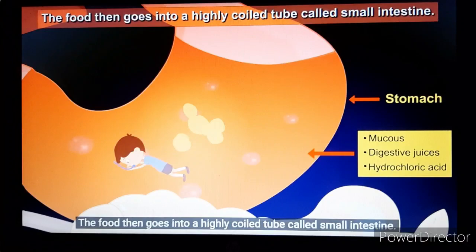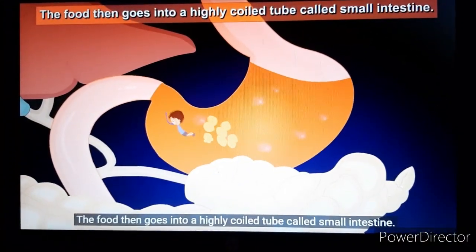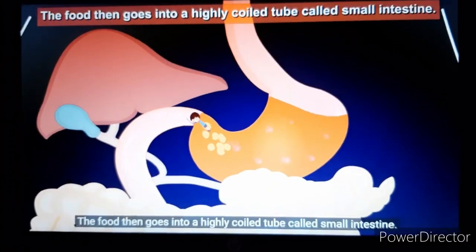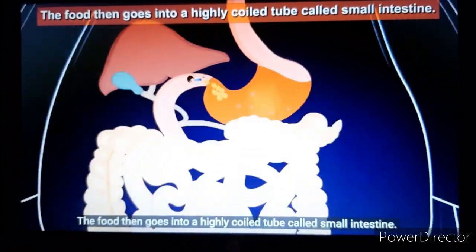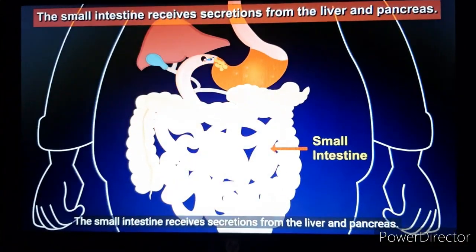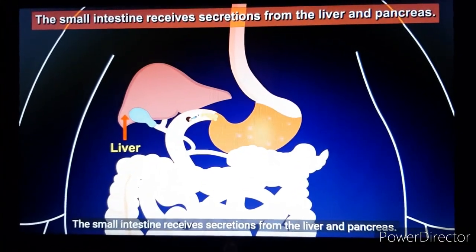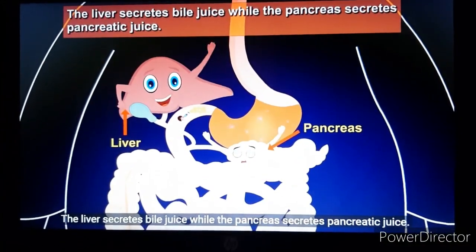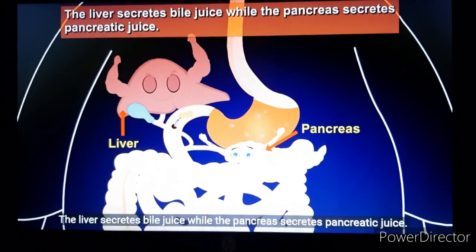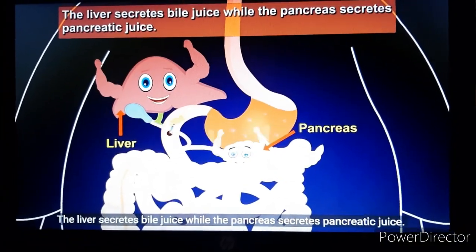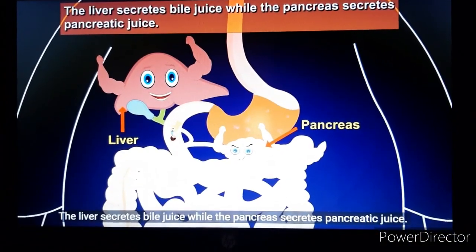The food then goes into a highly coiled tube called small intestine. The small intestine receives secretions from the liver and pancreas. The liver secretes bile juice, while the pancreas secretes pancreatic juice.